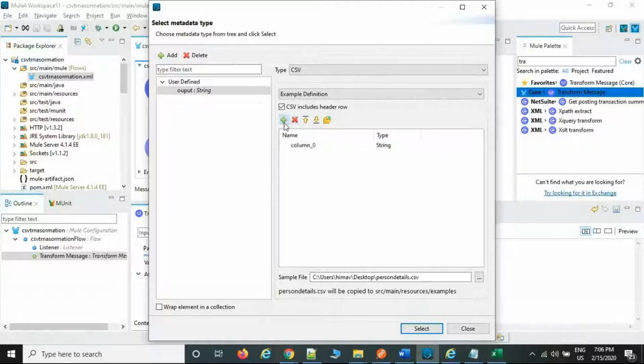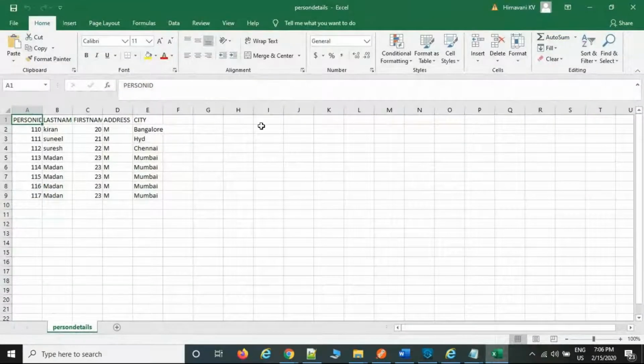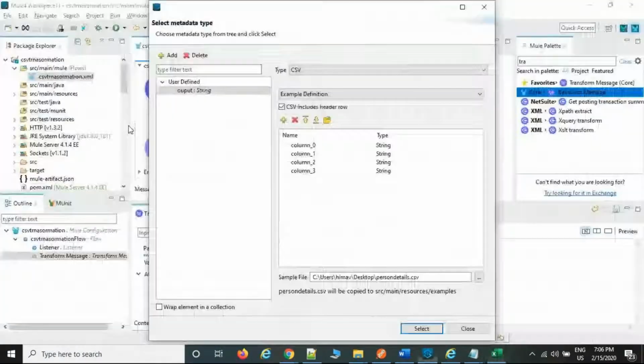Just click on the plus option. Whatever the column headers in the CSV are, these are the column headers only. In the CSV, there is no parent or child concept. Only column headers are available. Usually in JSON, XML, and other formats, you have parent elements, child elements, and sub-elements, if you want to write them. But in the CSV format, only column headers are available. So what column headers are you expecting? The structure we need to create manually.